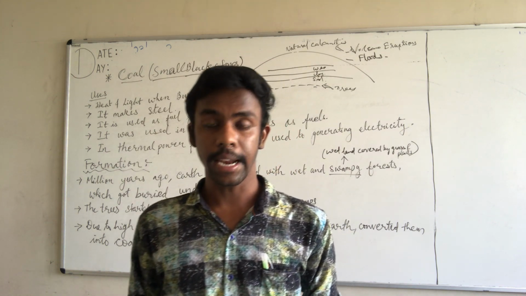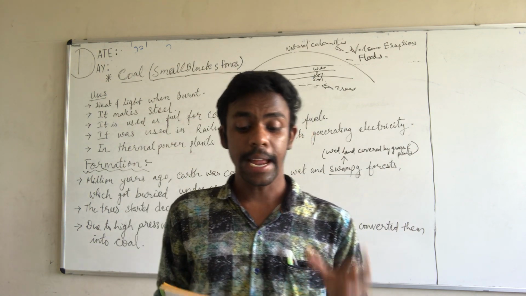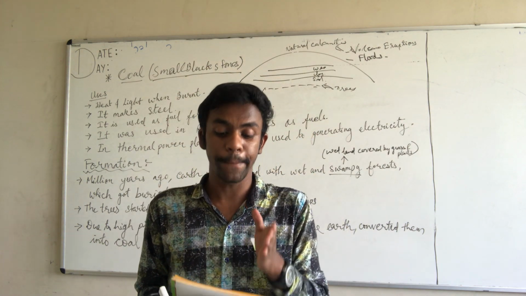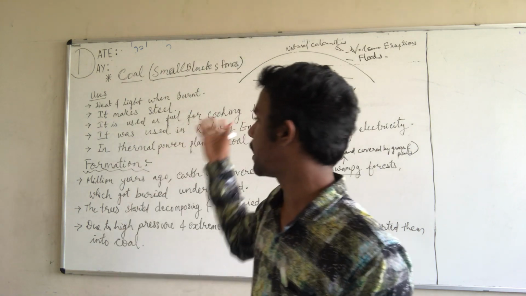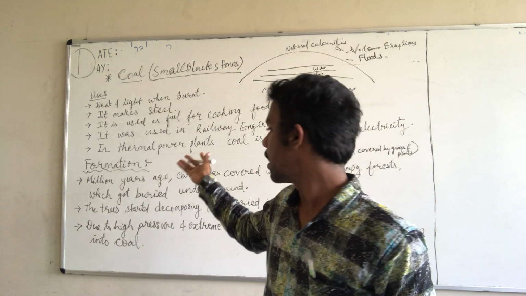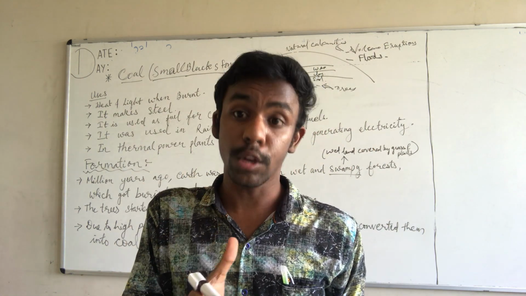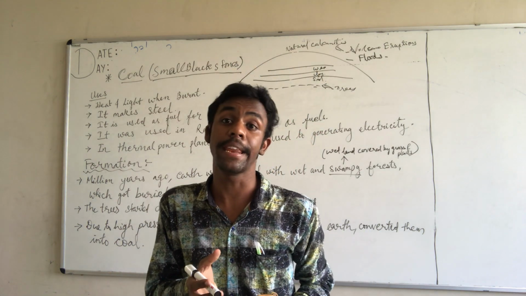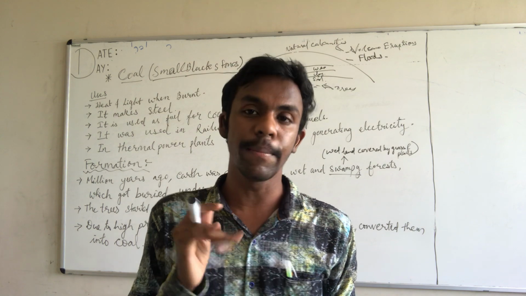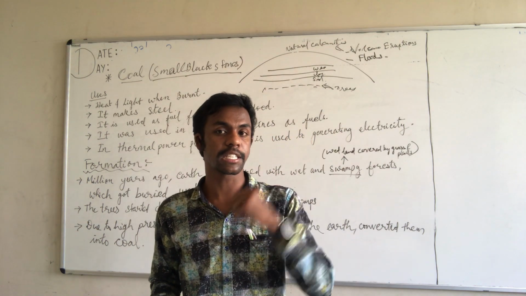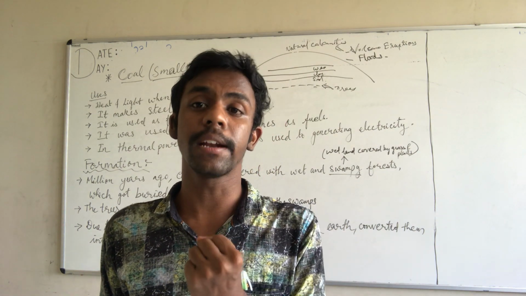Take your page number 39 and let's discuss how these could be conserved. The natural resources like coal and petroleum are very important. As we have seen, as per their uses and as per their formation, the use of coal and petroleum is very important, and the amount of these resources in nature is limited. As I have already said at the start of my lecture, coal and petroleum are available in limited quantity.